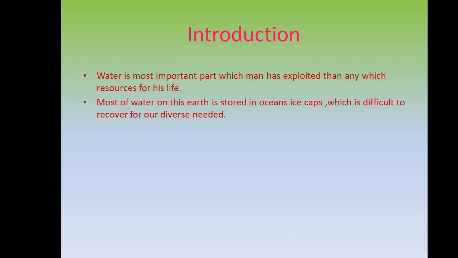Most of the water on this earth is stored in oceans and ice caps, which is difficult to recover for our diverse needs. Most of our demand for water is fulfilled by rainwater, which gets deposited in surface and groundwater resources. The quality of water available for utilization on this earth is very limited.